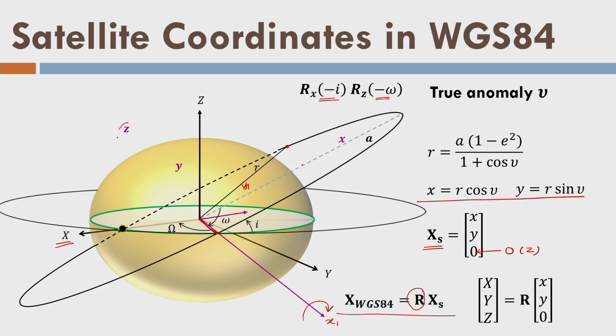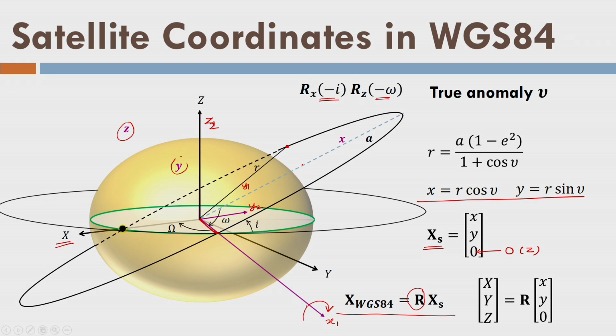Now still these small marks are here, they are of no use. Okay. This is my new z1 axis, small z1, and this is my y2 axis, or I can call it z2 also, doesn't matter, z2, y2, and x1 is still x1 now. Okay. What else? I have already brought my coordinate system small x, y, z into the equatorial plane. Only I need to give one more rotation, so that this axis, that is x1, will be aligned with the capital X, and this rotation is required here, again in the negative direction, because we are going to rotate now about the z axis in the clockwise direction.